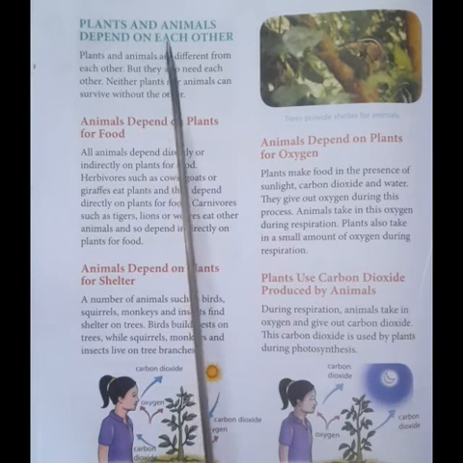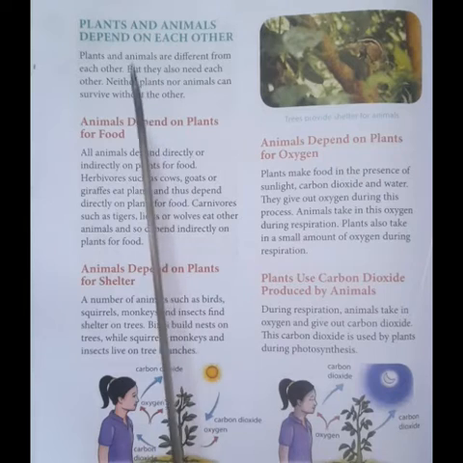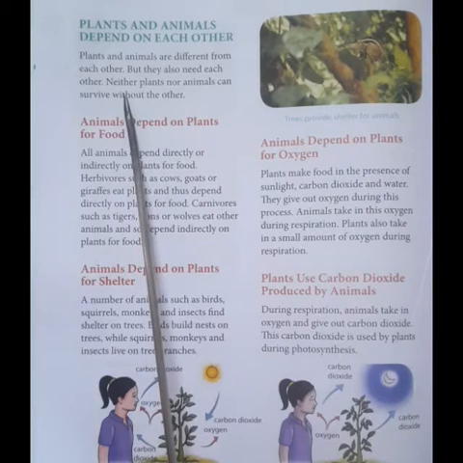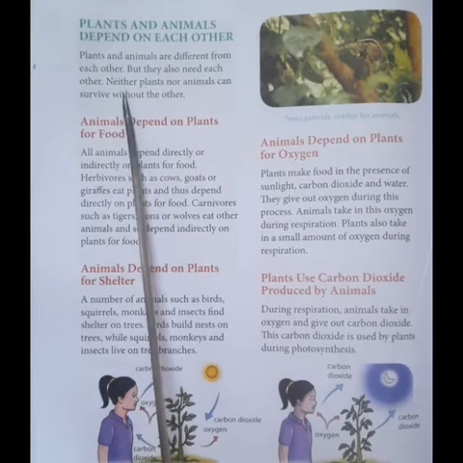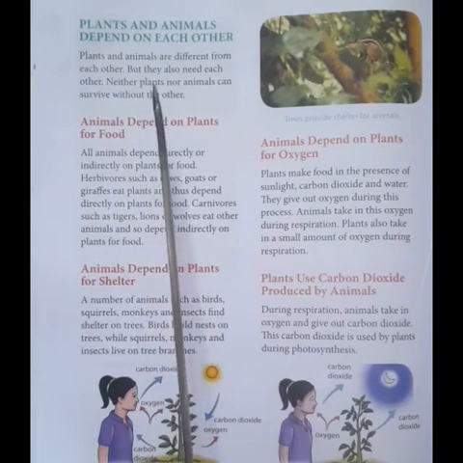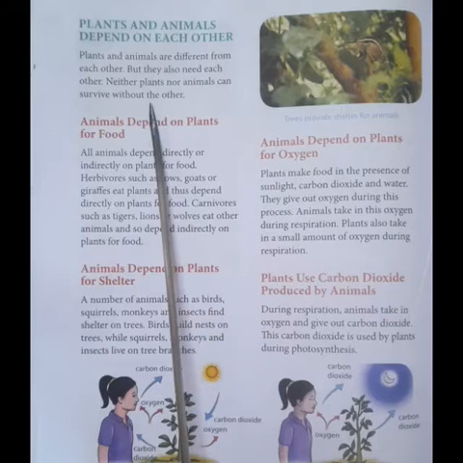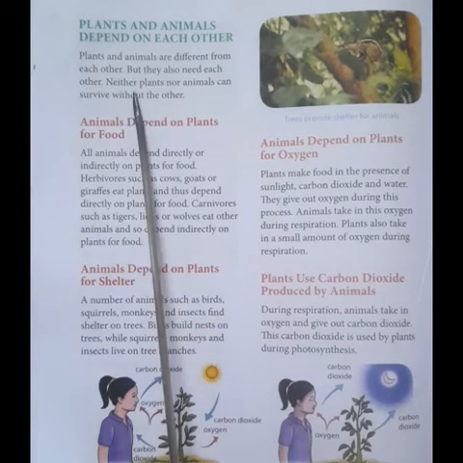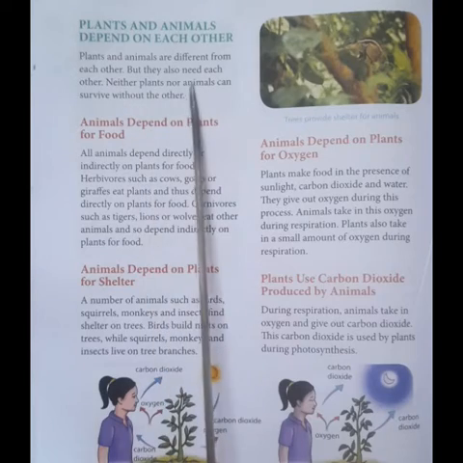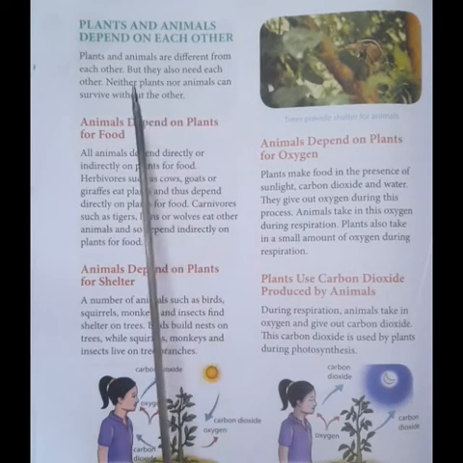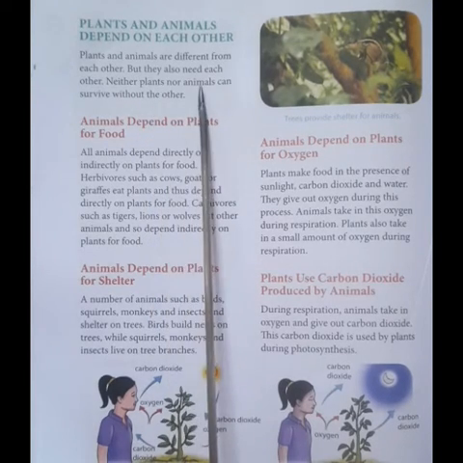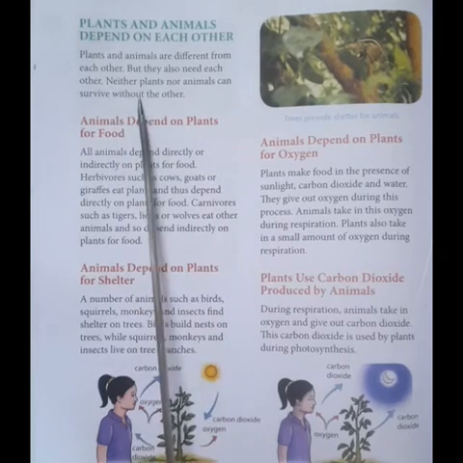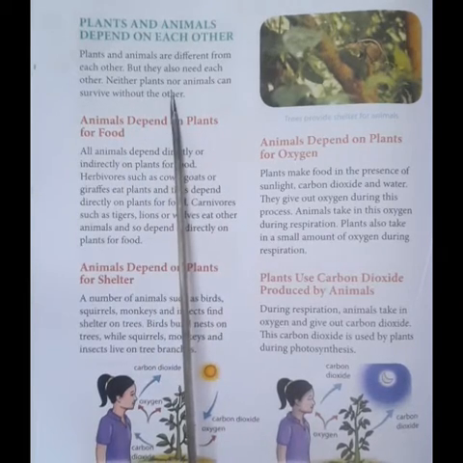No. So, by now, you all know about photosynthesis, you all know about respiration. So, from all these processes that is going on in the environment, we all know that plants and animals depend on each other. Neither plants nor animals can survive without the other.